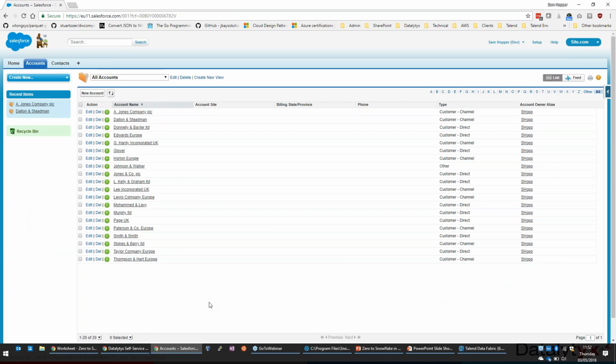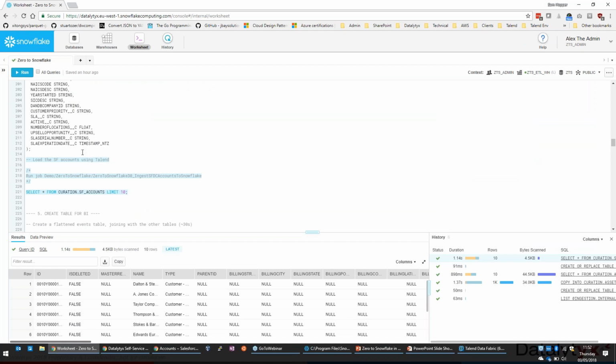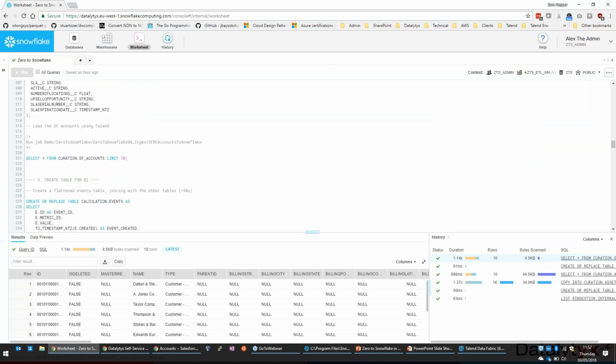I've not put a lot of extraneous information in here. All we need is things like the account name, type and industry. I think we've got that in here as well. So let's do a bit of slice and dice against our source data when we're in the BI platform. Okay, so that was quick.